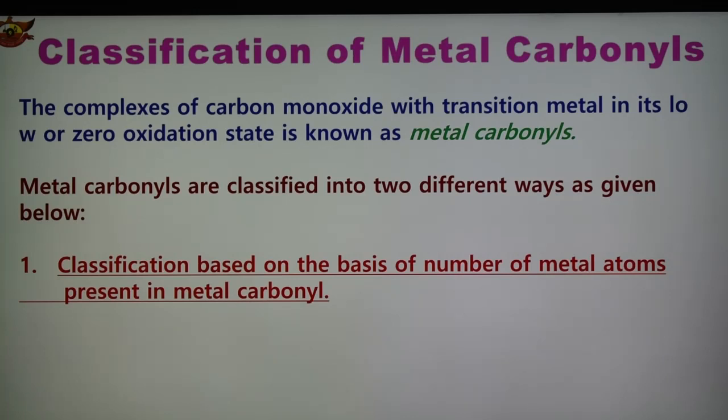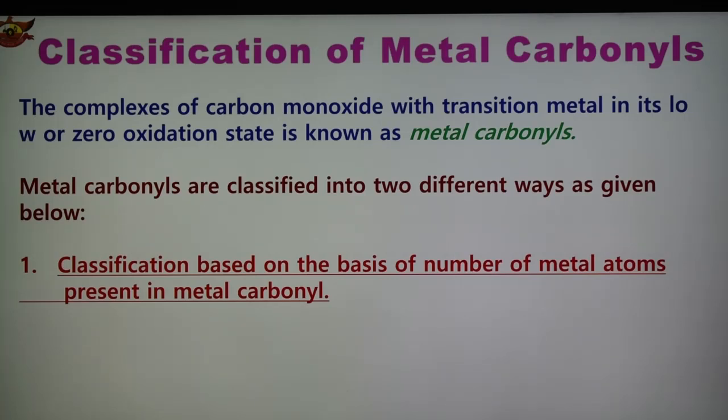The transition metal and carbon monoxide combine, forming the compound known as metal carbonyl. Metal carbonyls are classified in two different ways. The first classification is based on the number of metal atoms present in the metal carbonyl.